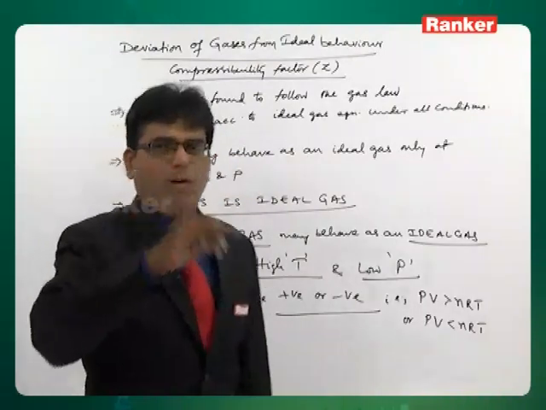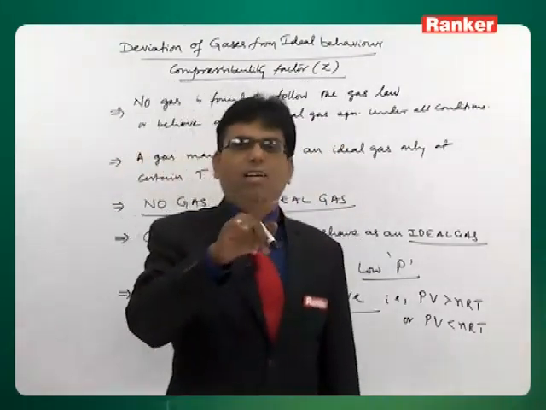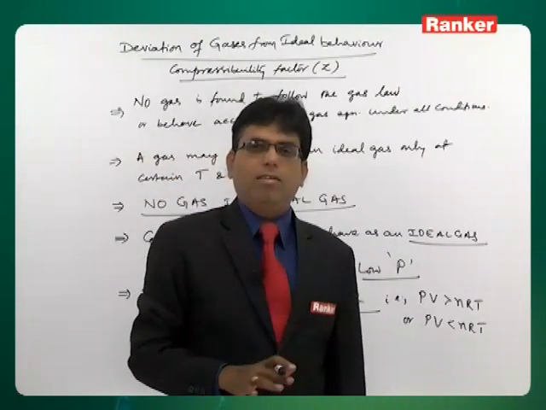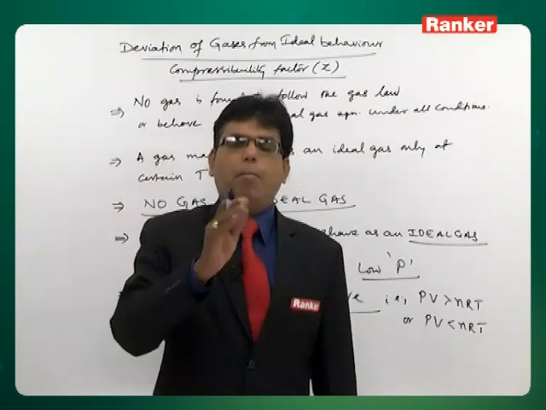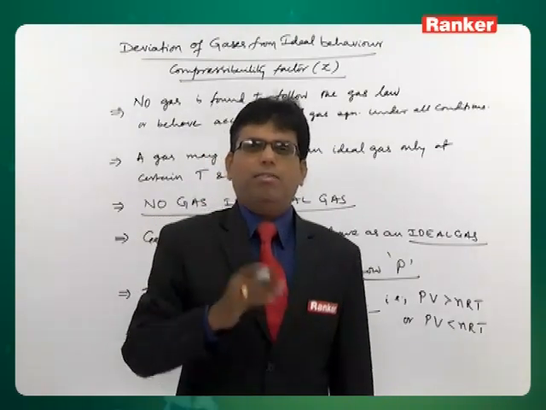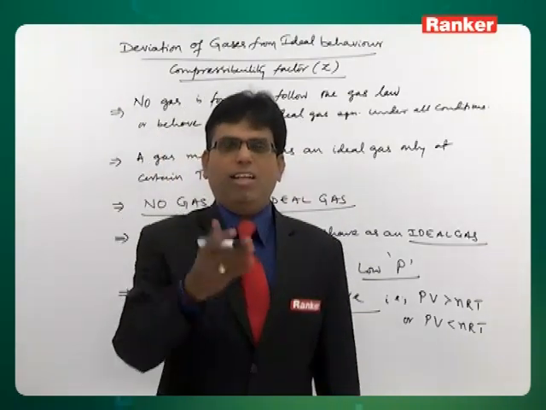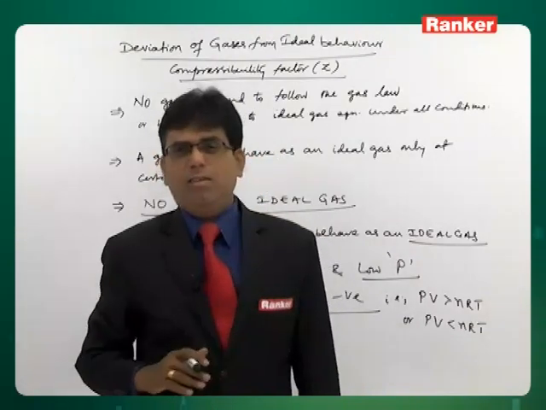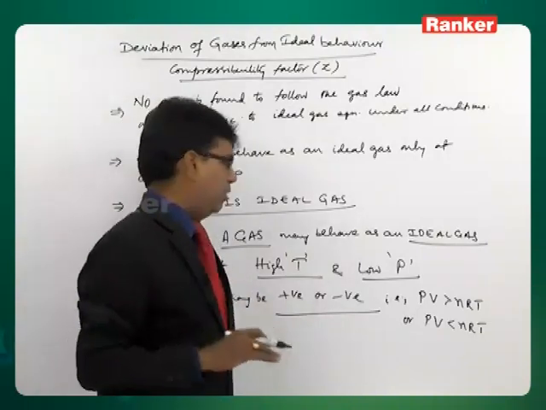If PV is equal to nRT, that is ideal gas. But what we are saying is, no gas is following PV equal to nRT under all conditions. So, in case of certain gases at certain pressure and temperature, PV is less than nRT. For some gases at some conditions, PV is greater than nRT. That means either it is positive deviation or negative deviation.